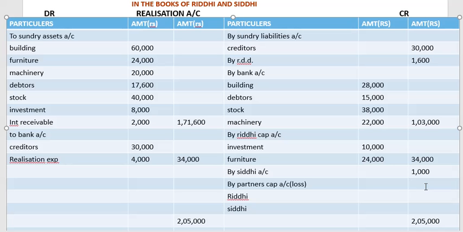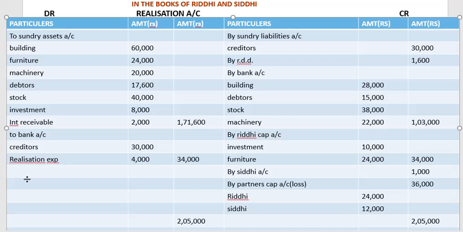We get it as 36,000 total after minus, and we are going to distribute it between them in their given profit and loss sharing ratio, which is 2:1. So Riddhi's share we get as 24,000 and Siddhi's share we get it as 12,000.